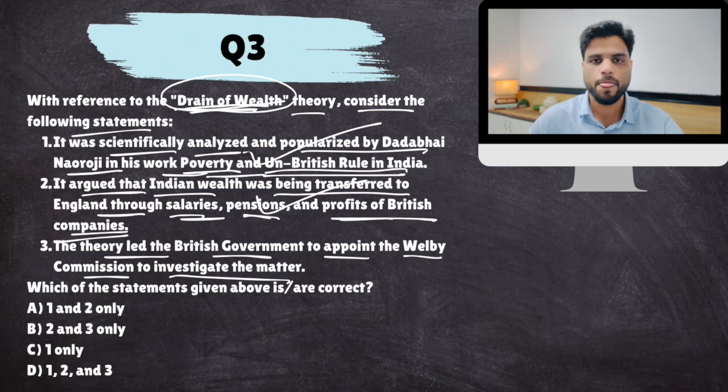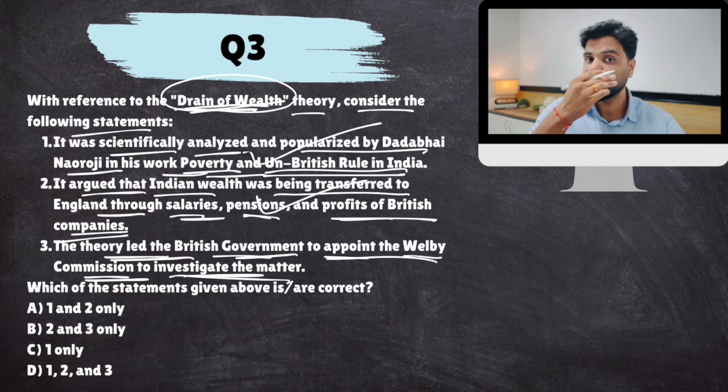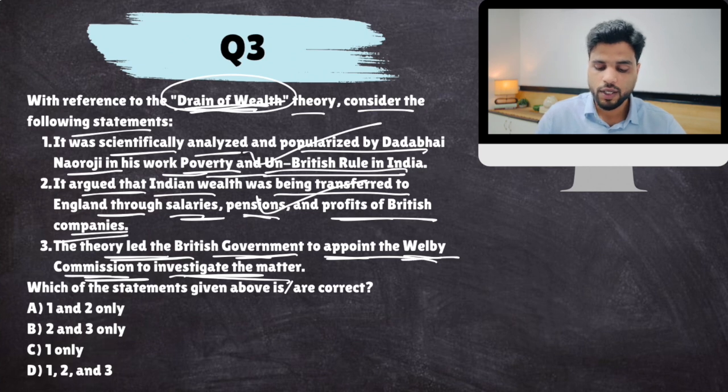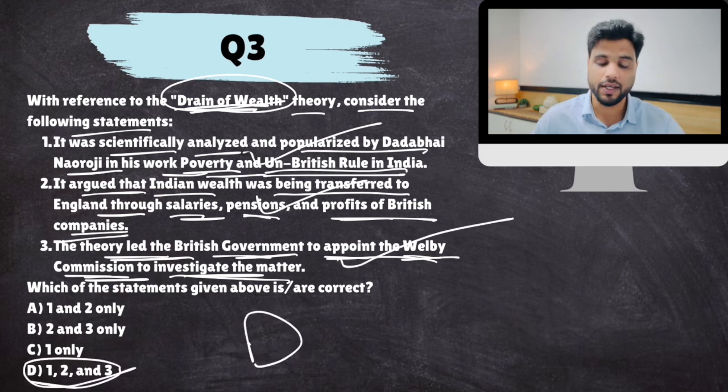So yes, the theory led the British government to appoint the Welby Commission. Now, this theory became so popular and the Indians were so angry that the British had to assuage them. The British had to appoint the Welby Commission to tell the Indians that we are inquiring into the matter. So this is also correct. All statements are correct. Okay.